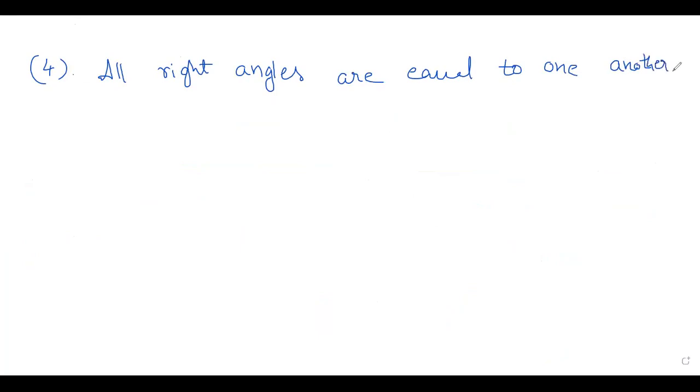And next, fourth one. All right angles are equal to one another. Yes, of course, right angle is nothing but it is 90 degree. Right now, all right angles are equal. It is also 90. Right angle is nothing but 90 degree. All are equal to one another. That is fourth postulate.